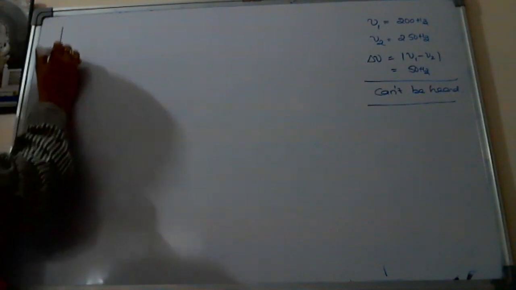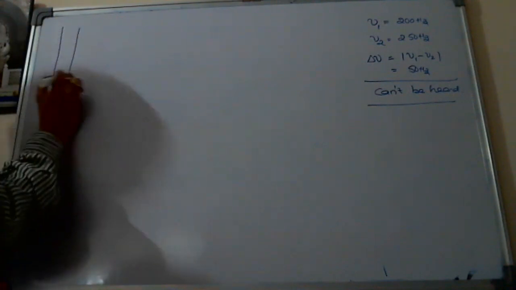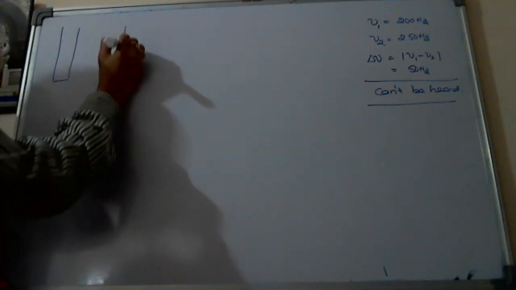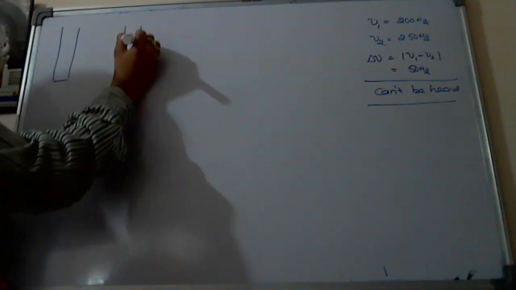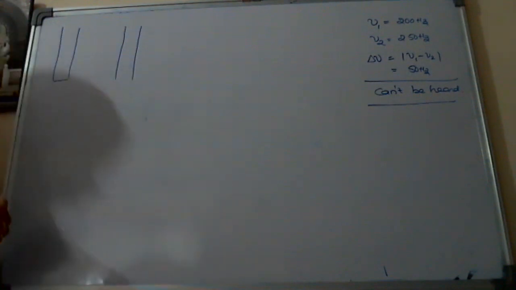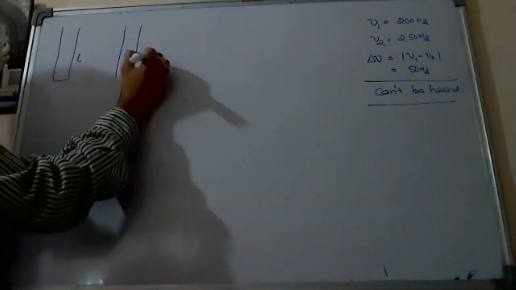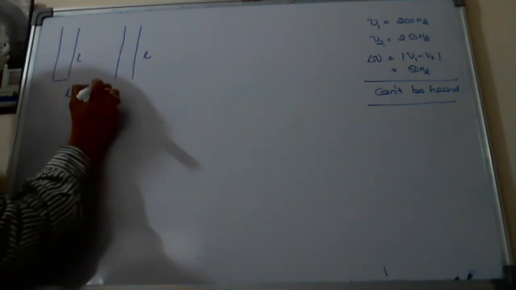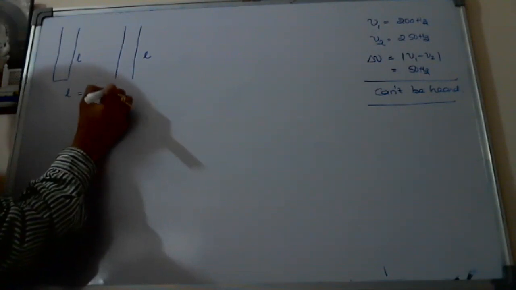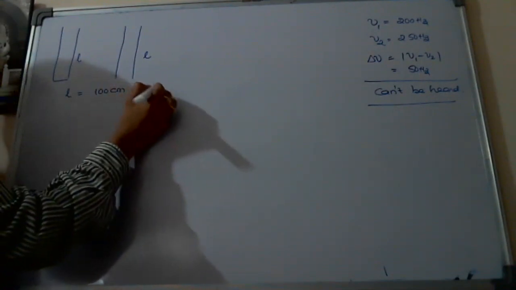Suppose he says this is one closed pipe, and another pipe open at both ends. Their lengths are equal, and each length is equal to say 100 centimeters, nothing but 1 meter.